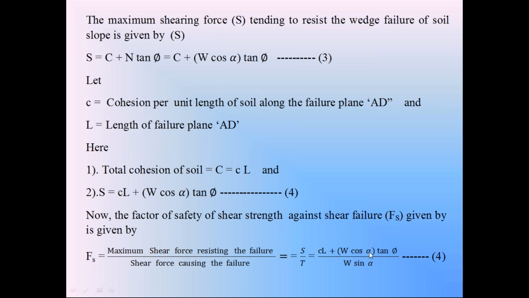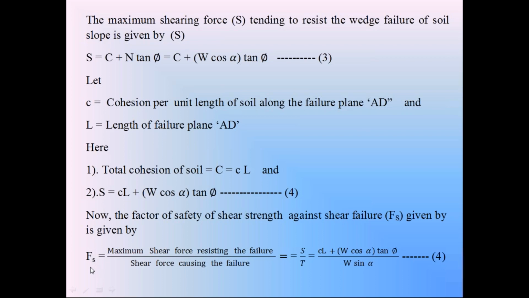Alpha is known from the graph sheet. W cos alpha into tan phi, where phi is the angle of internal friction. We can find out this phi from the standard penetration test, divided by W sin alpha. So from that graph sheet, you know each and every value in equation 4. Calculate the factor of safety Fs.